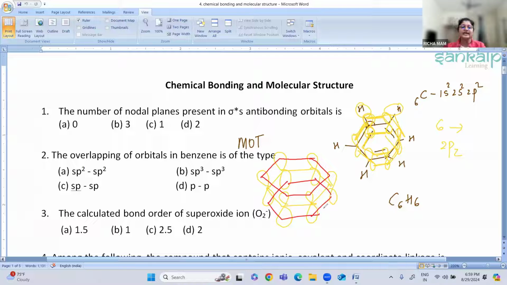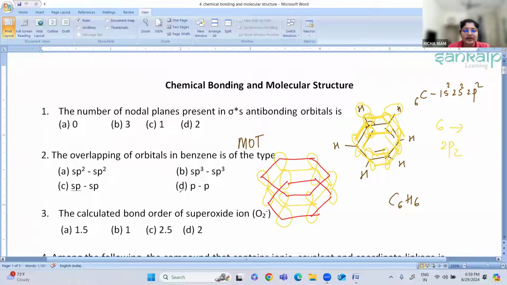How is the shape? It is like a double donut shape. And all 6 carbon atoms, the pi electrons are delocalized. They form a cloud. So the benzene ring is a planar ring. Above there is one cloud and below is one cloud.